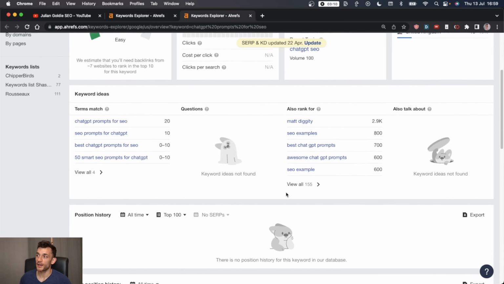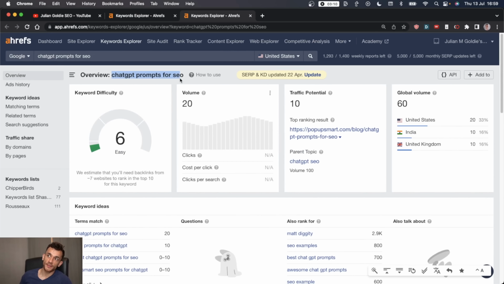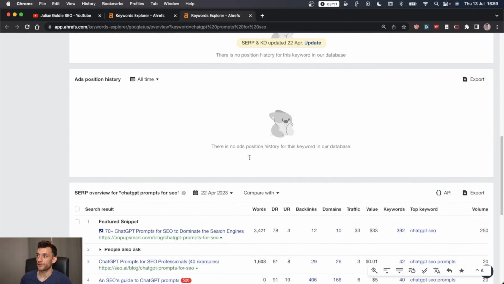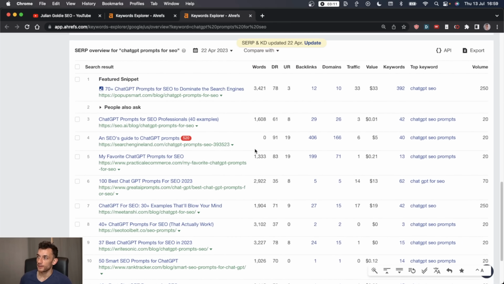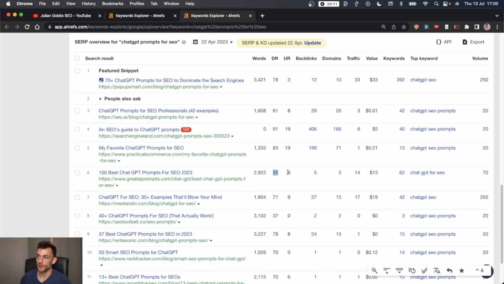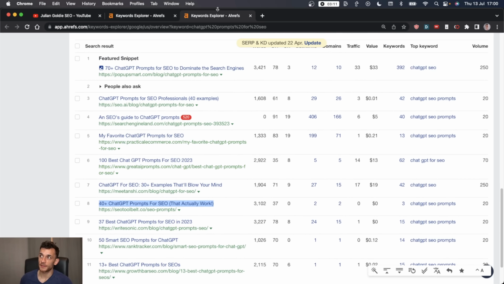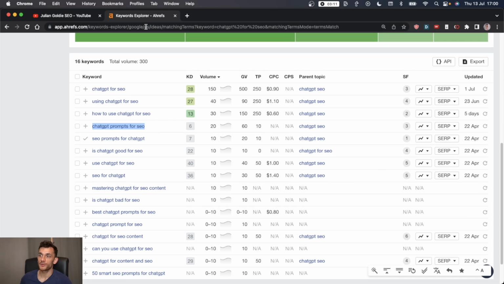And we also have to bear in mind that there's going to be a different search intent for each of the keywords. So, for example, with this keyword, people might be looking for a list, not for the sort of stuff that I normally produce in my videos. So, let's take a look and see what we've got here. This looks like it's potentially relevant. You've got a couple of DR30s there, which is okay, but I'd have to produce a list of 50 or even 100 different ChatGPT prompts. What can we do instead?